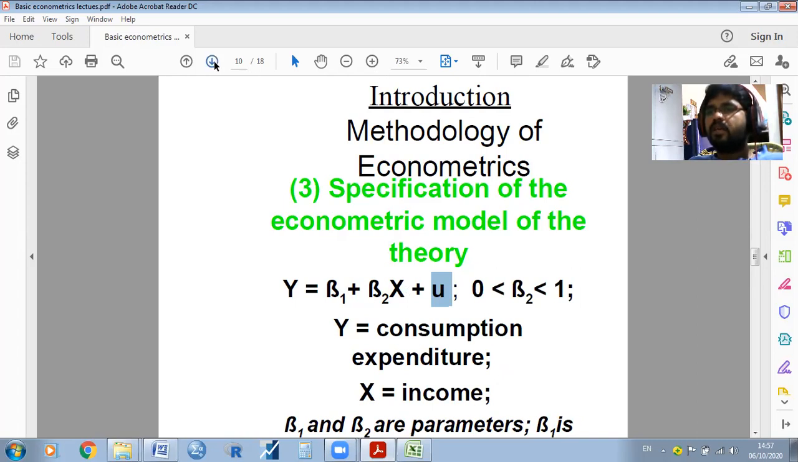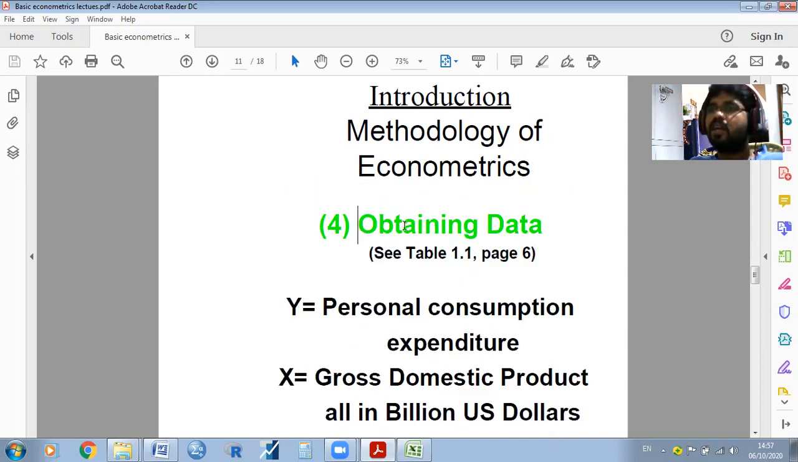The next one, the fourth one. After giving a statement, we have that mathematical model and econometric model. Then, in order to verify our theory, we need to collect the information. We need to collect the data. That is called obtaining the data, whether it's primary data or secondary data, depending on the researcher's interest or statement.